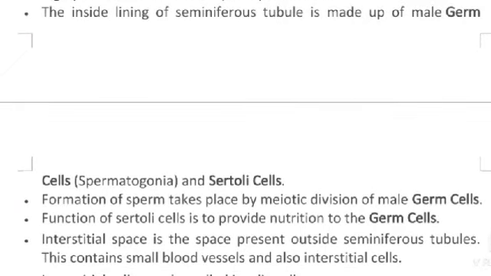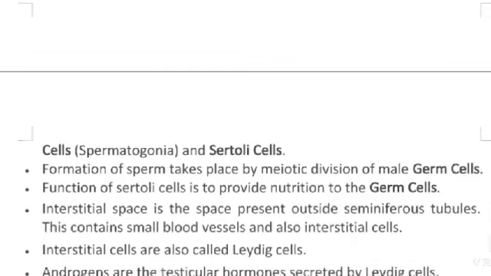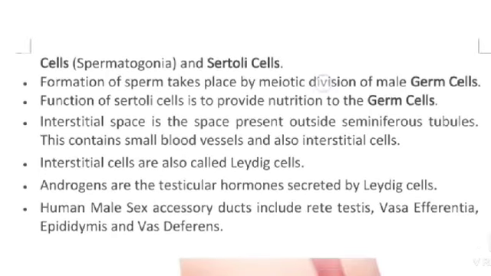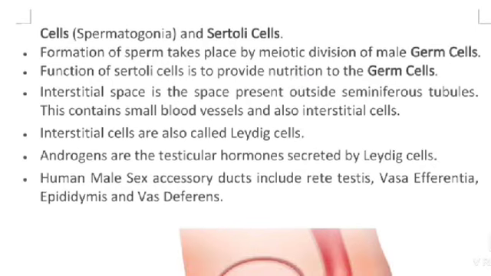The inside lining of seminiferous tubules is made up of male germ cells, called spermatogonia, and Sertoli cells. Formation of sperm takes place by meiotic division of male germ cells. The function of Sertoli cells is to provide nutrients to the germ cells.